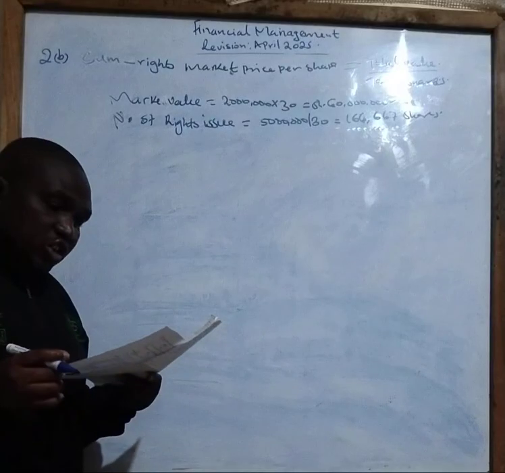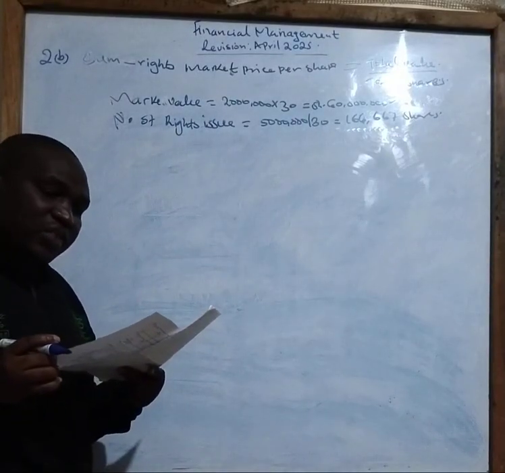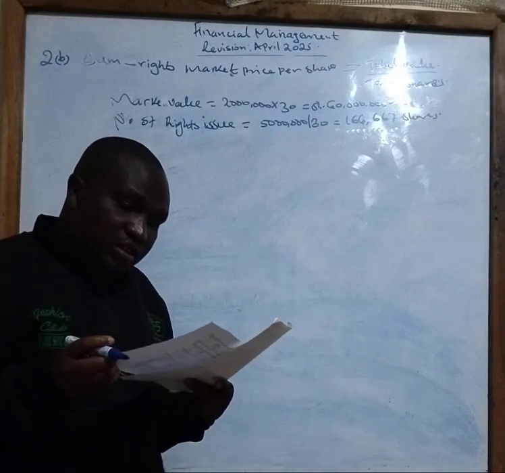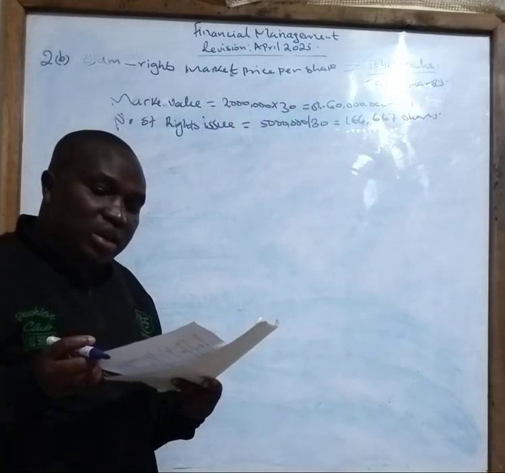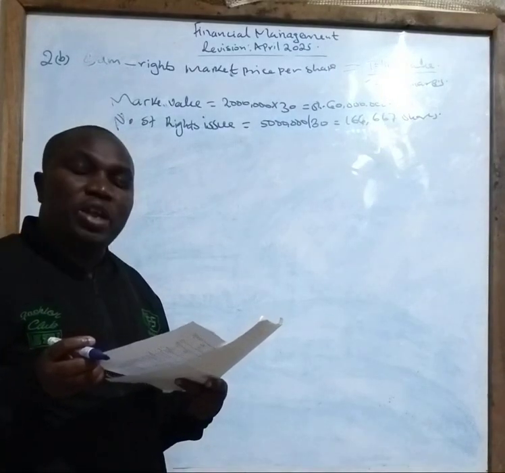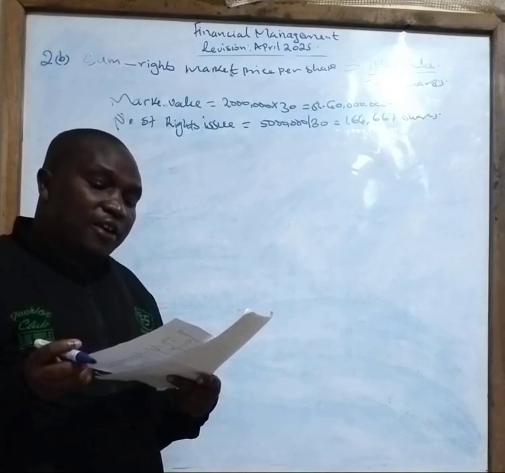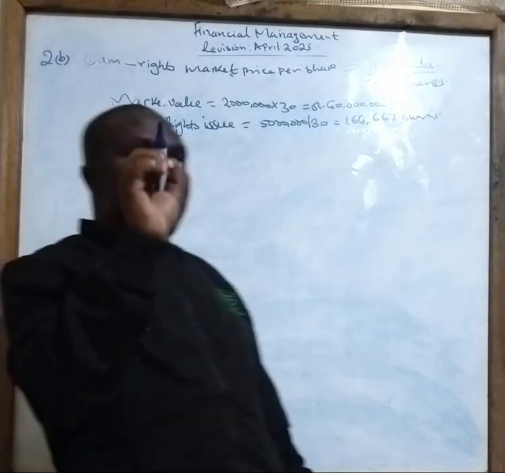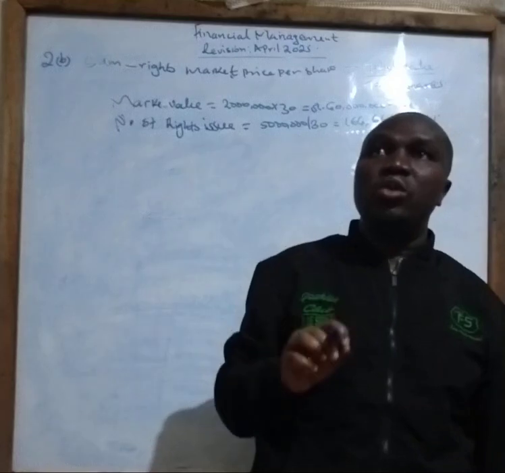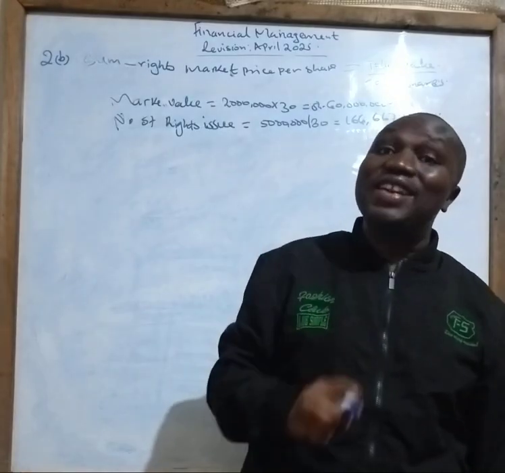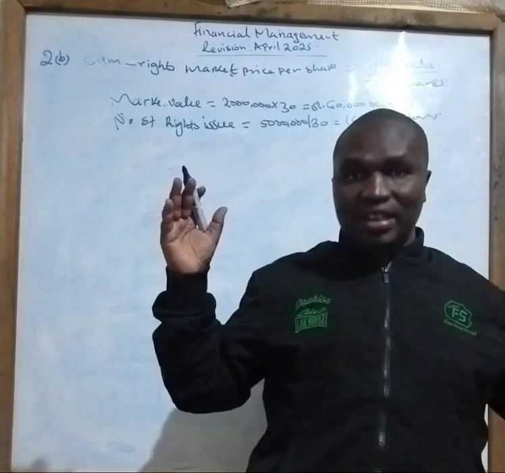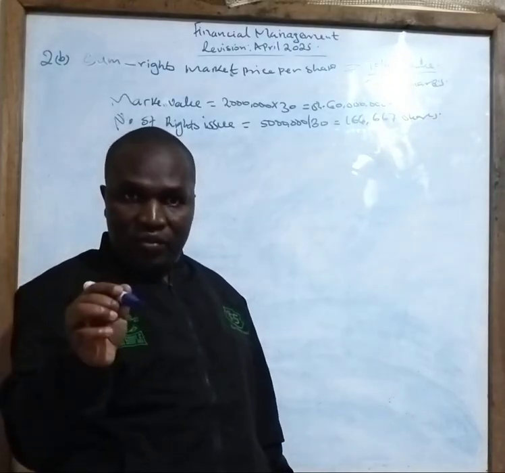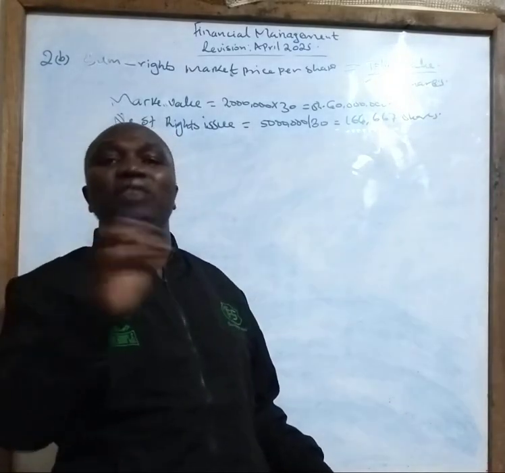Correct? Then it continues by saying, this investment, if we invest the 5 million, what will happen? This investment will generate additional net operating cash flows of 1,700,000 each year for a period of 5 years. So we have been told that when we invest these 5 million through the rights issue, we are able to generate 1,700,000 per year. For how many years? 5 years. So we need to find out the present value of that amount after 5 years. Then we need now to find out the net present value, the profit.